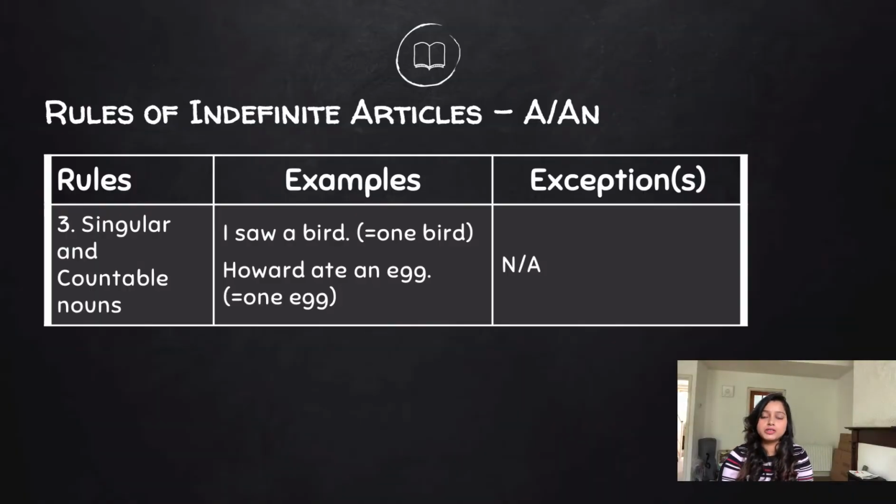For example, let me just refer to the screen. I saw a bird. I can count the bird. I can count many birds. But here we are referring to one bird, right? I saw a bird. The other example can be Howard ate an egg. So he ate an egg. Eggs are countable and in this case it's a singular noun.